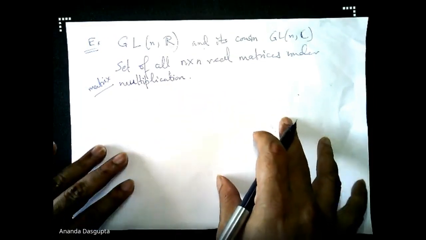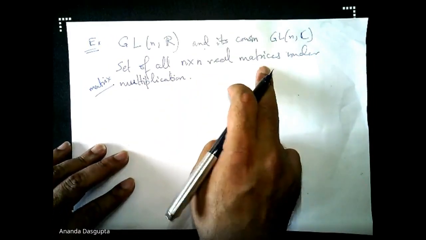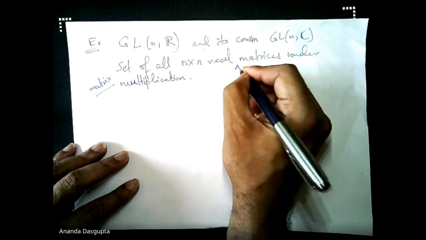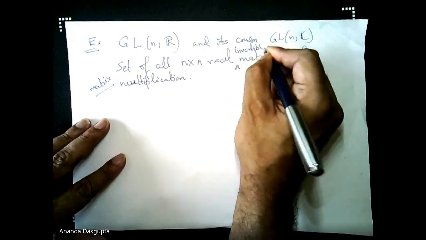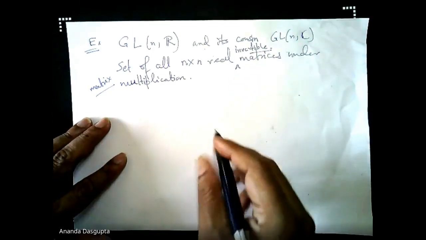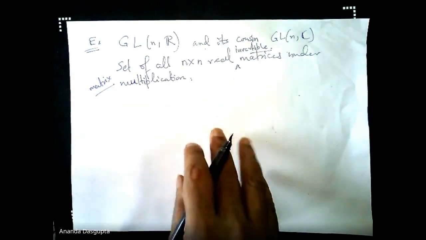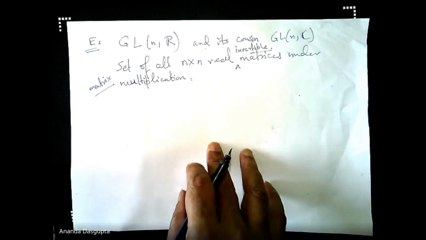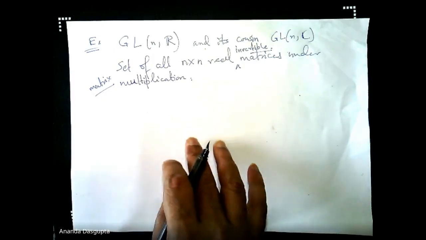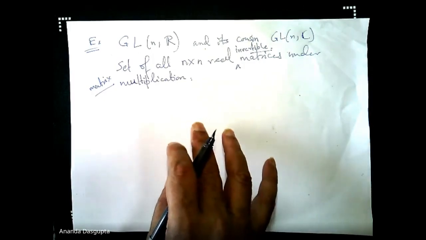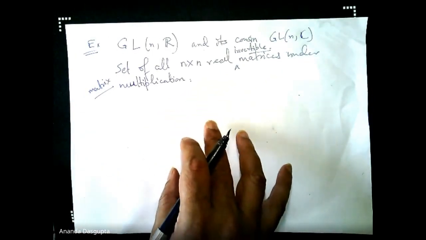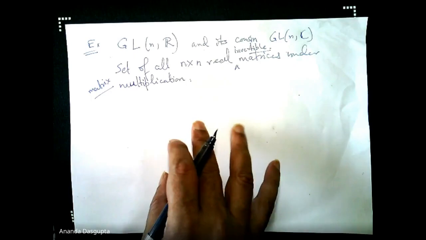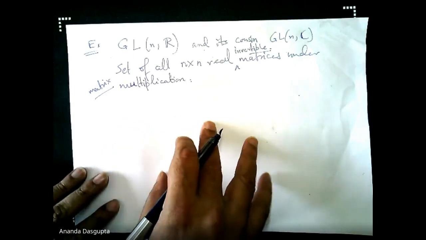This is the set of n by n real invertible matrices. I'm sure all of you know how the proof goes that this is a group. You have to go through all the defining properties, check that they all hold, and so on.